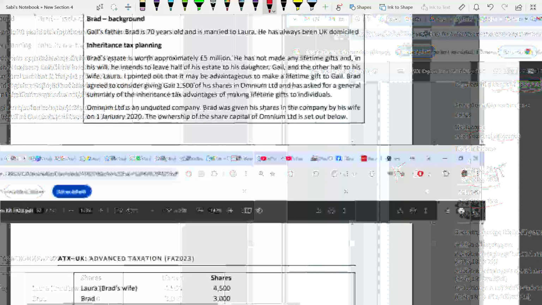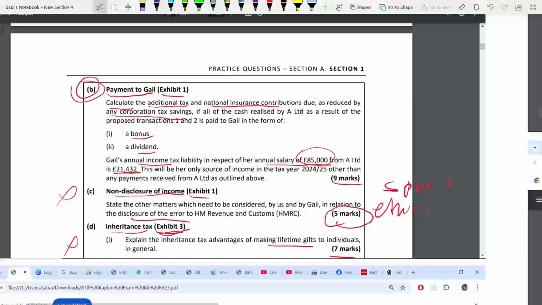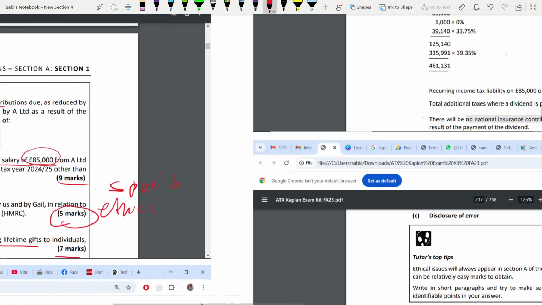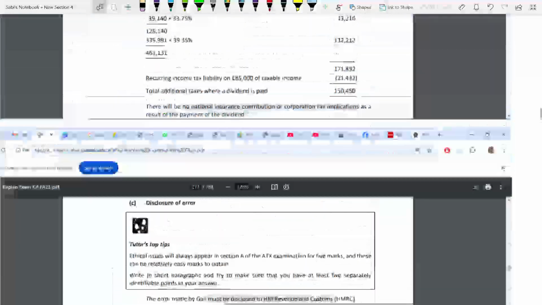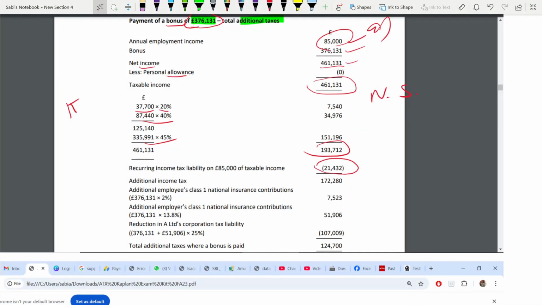In fact, here you see this 21,432. They have told annual income tax in respect of the annual salary is this much. So you have to deduct it. And this is your additional income tax. That means this tax is only on bonus.